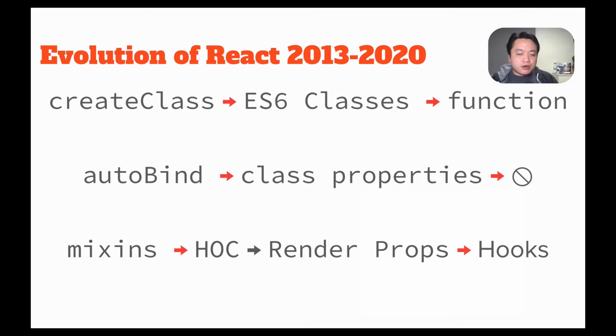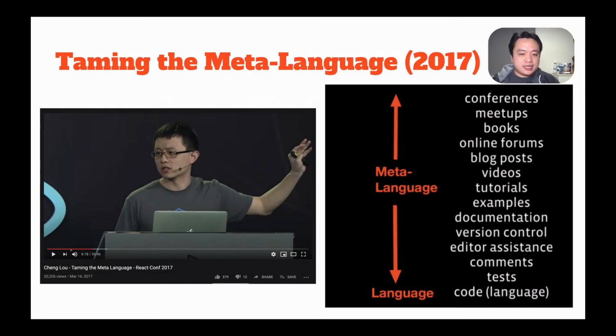We used to share code with mixins, and then we were told that mixins are considered harmful, and then we switched to higher order components, and then we were told to never write another higher order component, and then we switched to render props, and then we got hooks. React in 2020 looks tremendously different from React in 2013. And I think what's going on here is a very careful language design in order to tame the meta language required to use React.